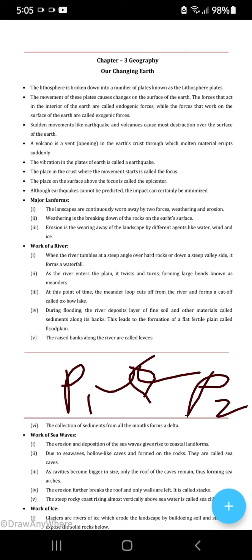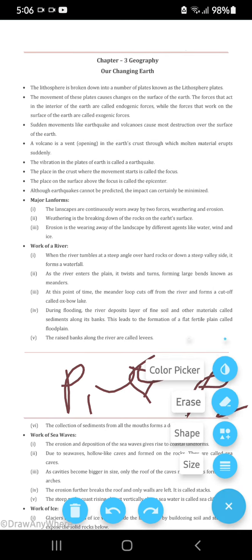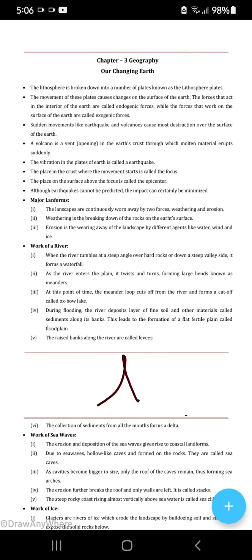A volcano is a vent in the earth's crust through which molten material erupts suddenly. So now what is this volcano? It's a vent. Suppose you have a mountain over here. Wait, let me show you. And here the mouth of the mountain is open, and from there lava and other material eject. That's known as a volcano. The vibration in the plates of the earth is called an earthquake.